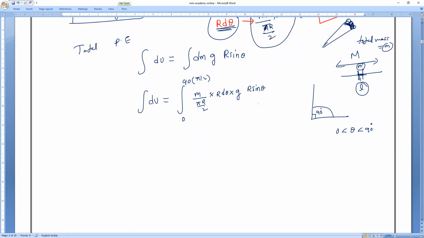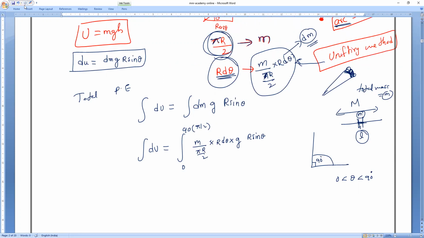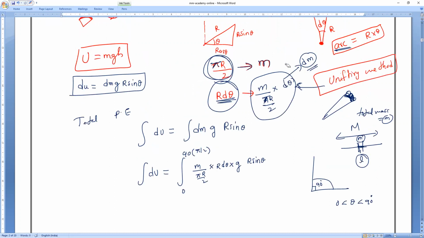Yeah, I have made a small mistake. So this is not 1 minute, there is a small error. It's not r theta; r d theta is only d theta. Please learn that method also. When time permits, I will teach you that. So this is not r d theta, only d theta.